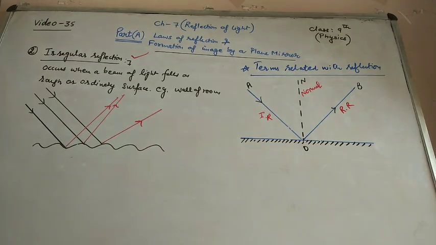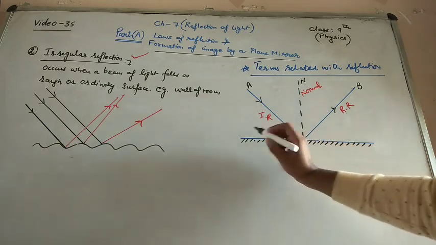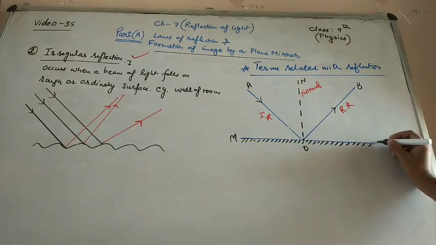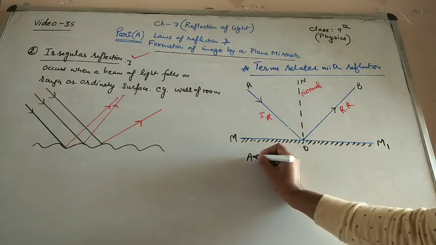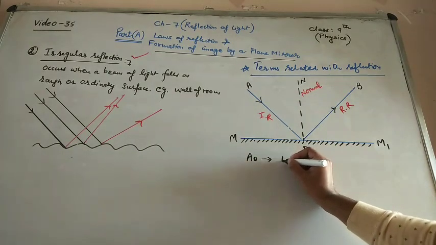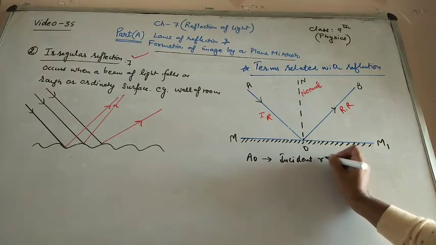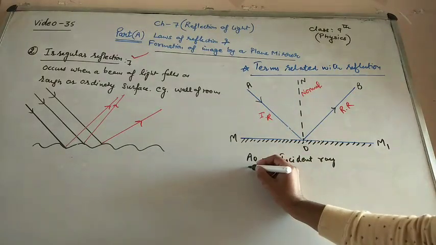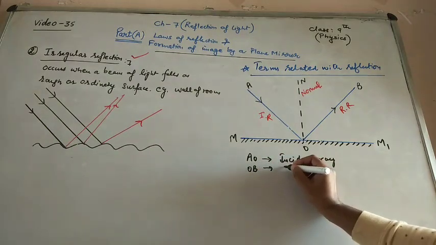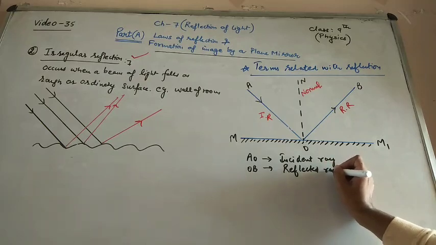So what is the incident ray? The light ray striking the reflecting surface. This is the reflecting side of this mirror M1, which is the plane mirror. So AO is the incident ray. The second one is the reflected ray. OB is the reflected ray.